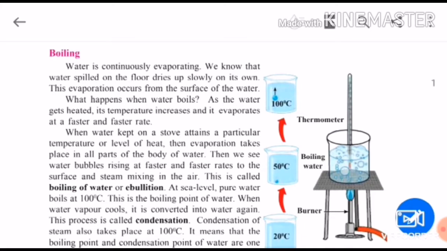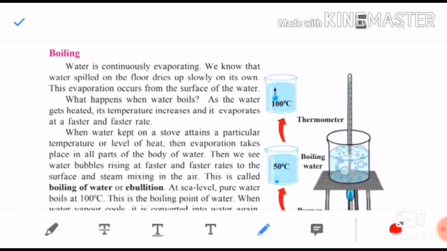Its best example is when water spilled on the floor dries up slowly on its own. Children, you know, when some water gets spilled on the floor, it dries on its own. You don't provide it a fan or heat, still the water dries up. One more example is that your mummy, after washing clothes, hangs the clothes on the rope, but you don't provide any heat or air, still the clothes get dried because of evaporation. Because of the sun's heat, the water gets evaporated directly. This evaporation occurs from the surface of the water.